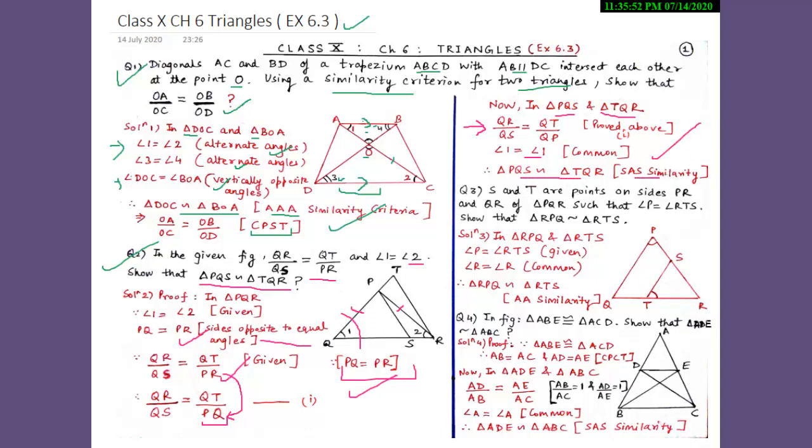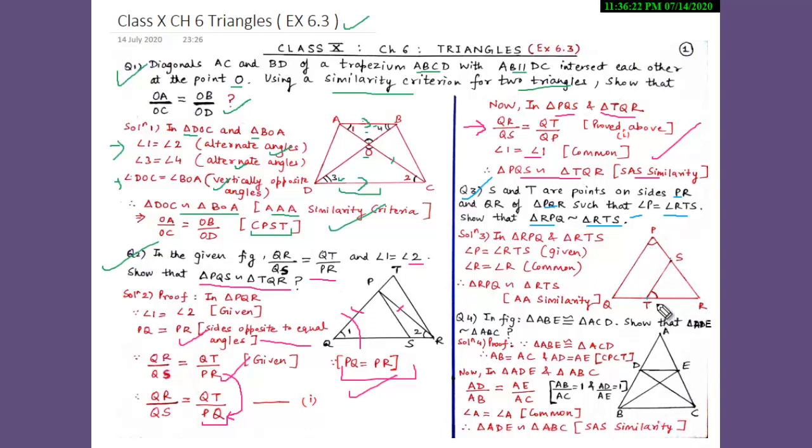And now our third question for today is: S and T are points on sides PR and QR of triangle PQR such that angle P is equal to angle RTS. Show that triangle RPQ is similar to triangle RTS. So again, in this question the figure is not given. So first we will draw a triangle PQR in which S and T are points on sides PR and QR, and also angle P is equal to angle RTS.